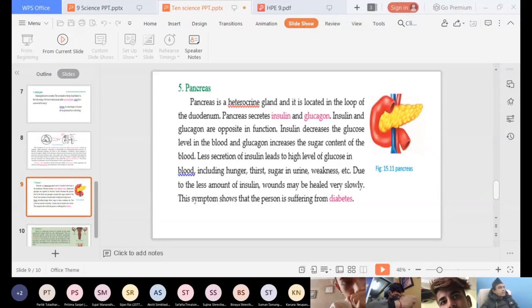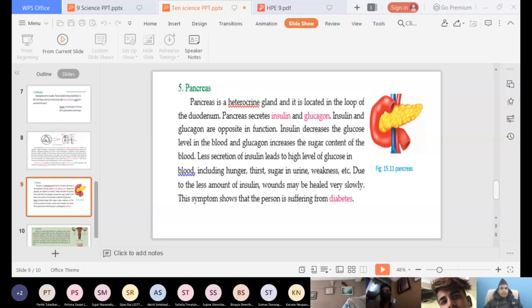I have circled it. So testosterone is produced by testes, and it helps to develop secondary sexual characteristics like appearance of pubic hair, development of sexual desire, and hoarseness of voice. The voice becomes a bit hoarse, the pitch becomes more.